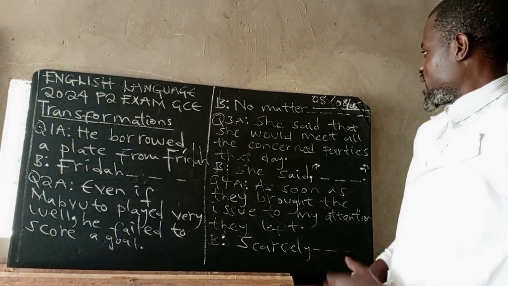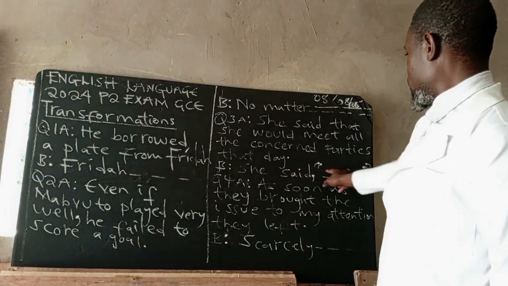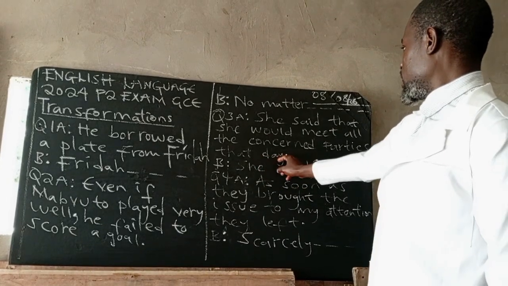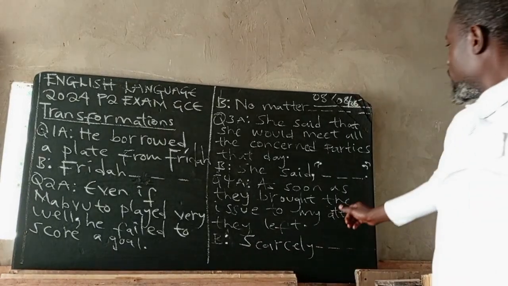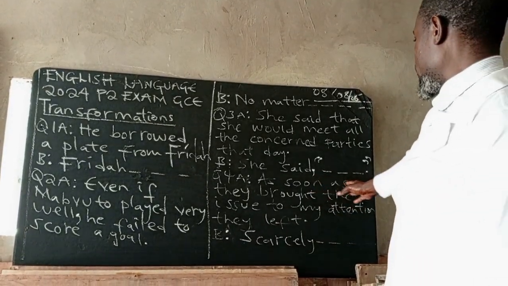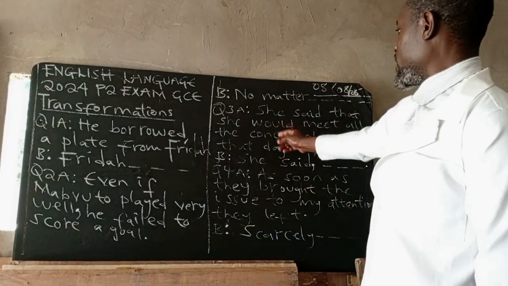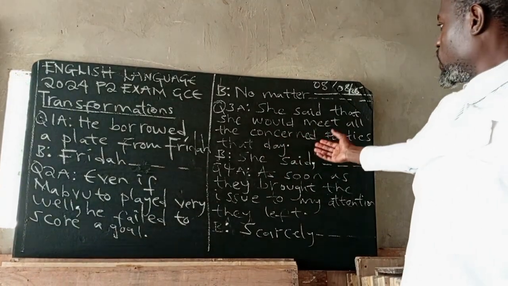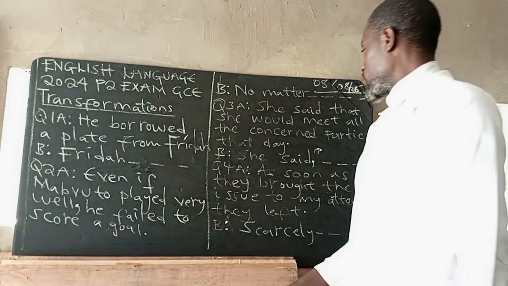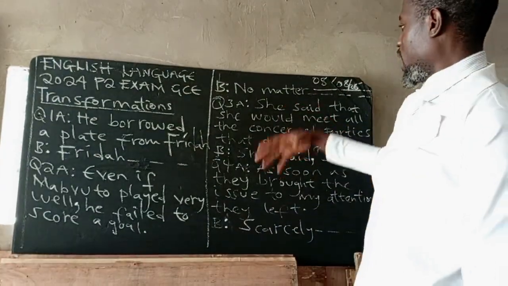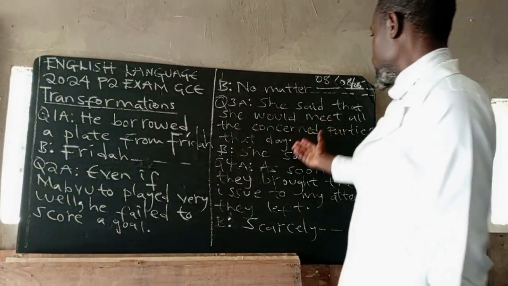If we have the following day, it changes to tomorrow in direct speech. But since this is that day, the answer is today. Let's go to number 4. Remember number 3, I've made a video on direct and indirect speech. You can look it up on YouTube or even Facebook, to have more light on this one.